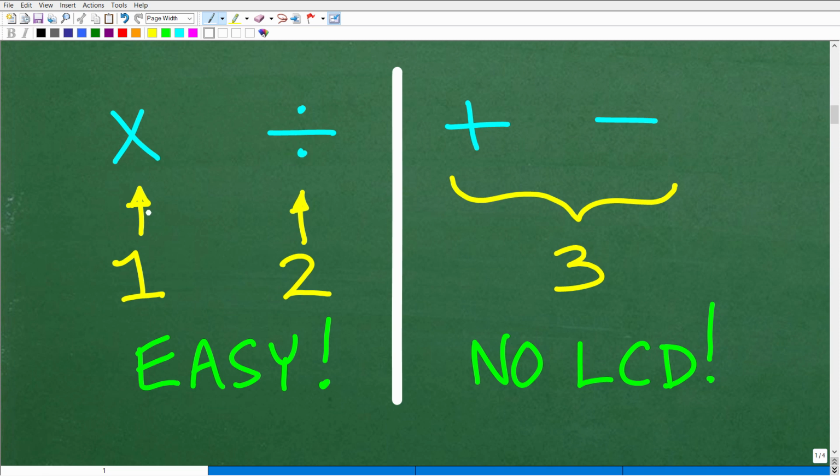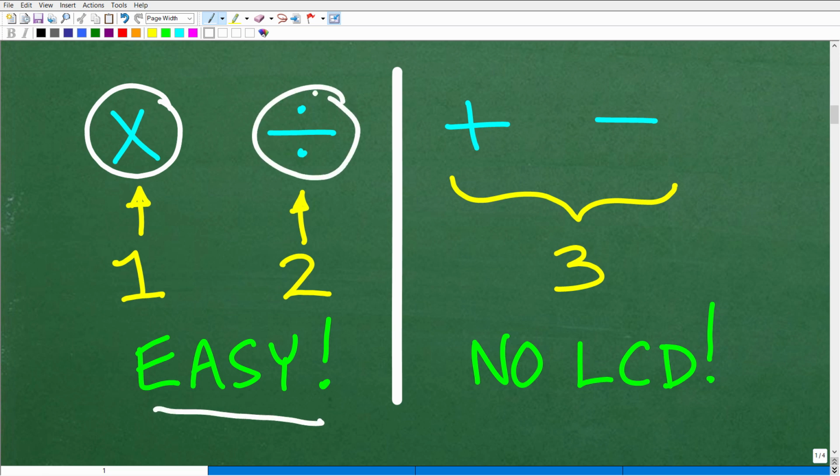Okay, so the first step I'm going to show you here is how to multiply fractions. This is super easy, and dividing fractions is very easy as well. Basically, we're going to learn one procedure. I'll talk more about this in a second. Here we have four math operations, right? Multiplication, division, addition, and subtraction. Here I'm going to show you how easy it is to multiply and divide, and you're going to be 50% there. You're going to have half the things you need to know about fractions, and you will be able to say, wow, that's so easy.